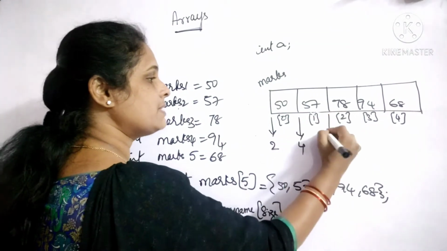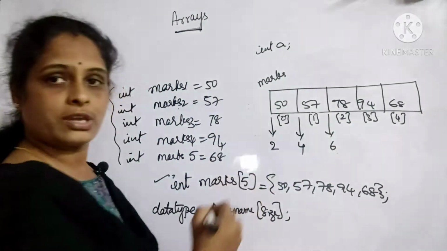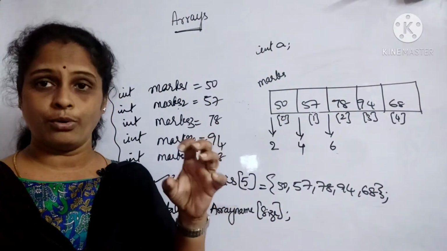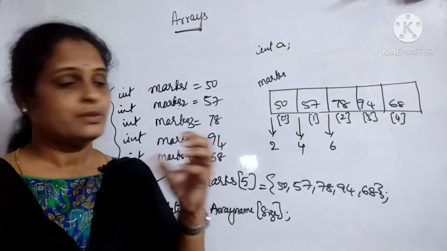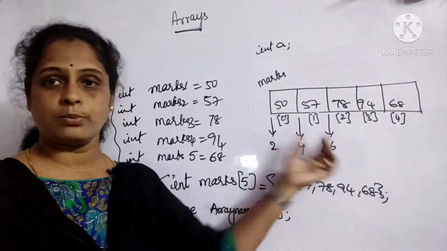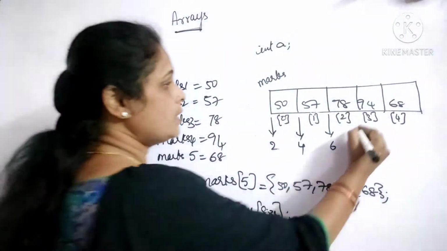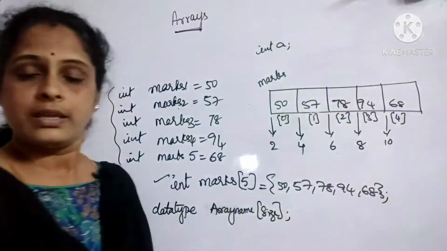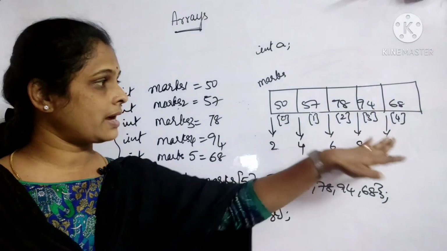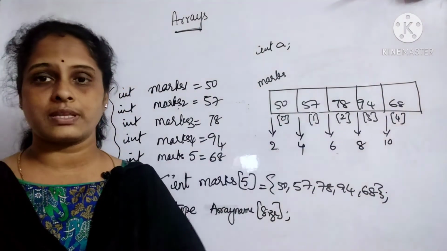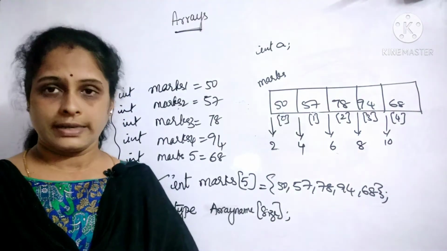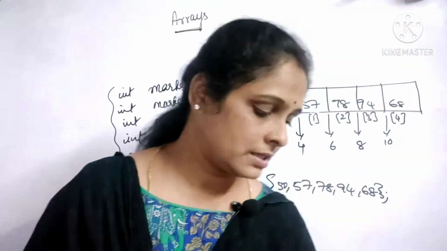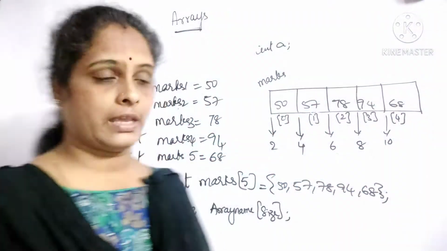Then the next element will start at 6th location, because all are integer elements and each integer element holds 2 bytes of memory. In that way, they'll be stored equal distance apart. So if I ask about this element, it will be stored somewhere at the 10th address in the memory. This is how the memory representation of an array will be there.